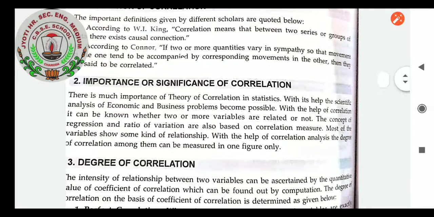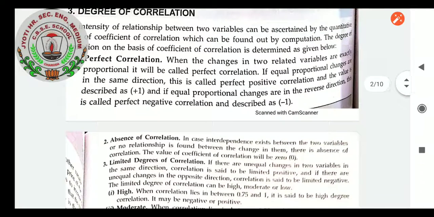Degree of correlation. Students, before explaining the degree of correlation, I want you to remember it, because your mathematical calculation will depend on this degree of correlation. This will help us to justify whether the degree is perfect or not.